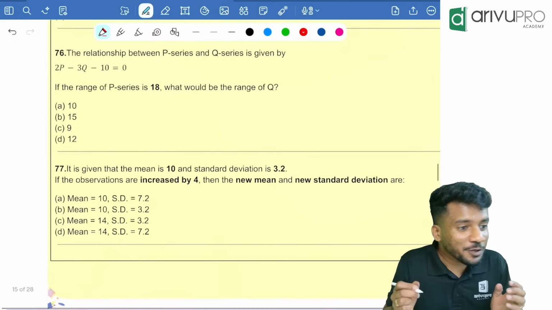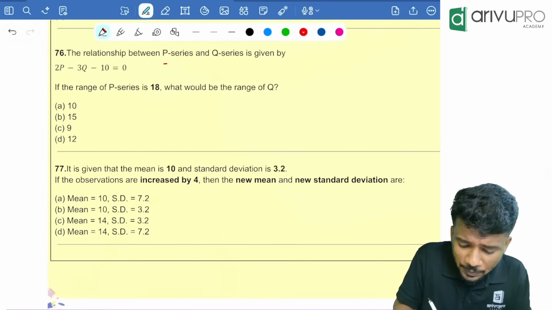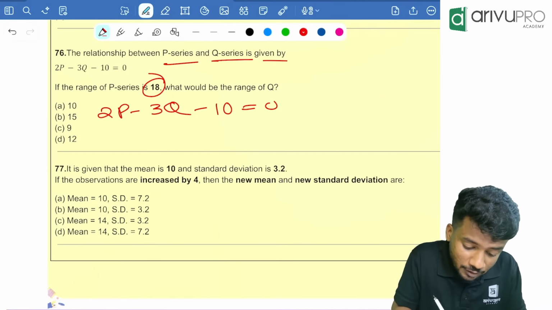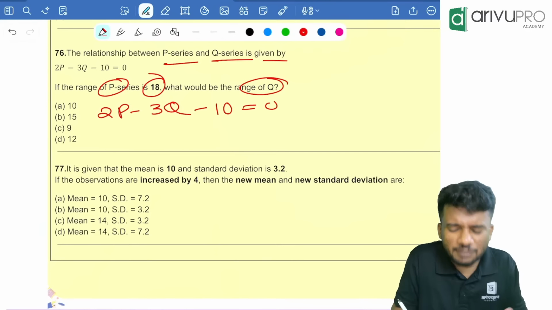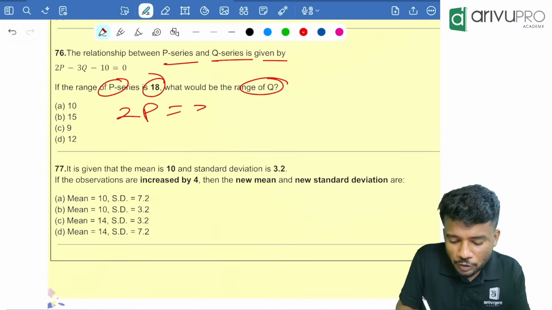Now the next question for you is the relationship between P series and Q series is given by 2P minus 3Q minus 10 is equal to 0. Range of P series is 18. Range of Q series is how much? Instead of X and Y, they are giving P and Q. In the case of dispersion, we will not consider the constant term. We will ignore the constant term, and we will not consider the sign of P and Q or X and Y also. So you can directly write 2P is equal to 3Q.